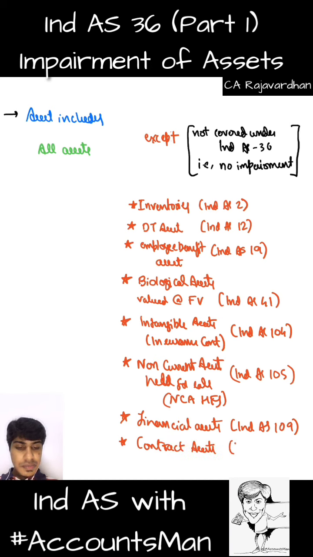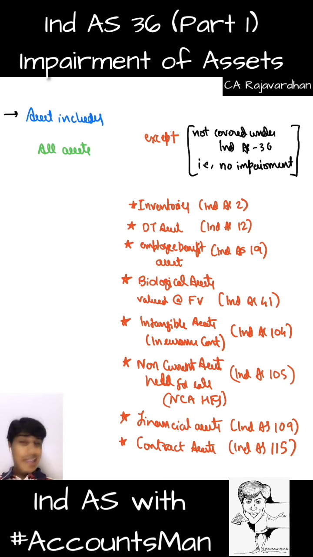Let us go to the last one now, contract assets, which are covered under Ind AS 115, that is revenue recognition. Previously, in the accounting standard era, we had a separate standard for construction contracts, AS 7, and AS 9 which spoke about revenue recognition. Under Ind AS, the entire revenue recognition, whether construction, service or goods, is covered under Ind AS 115, one of the very lengthy standards in the entire syllabus. We'll do it at a later stage.